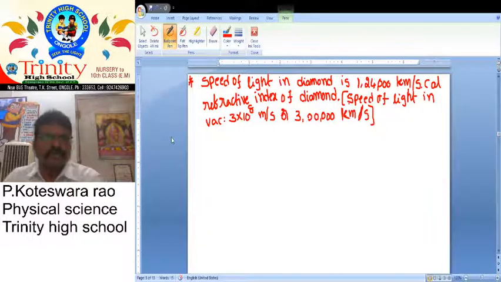So what about the problem here? Speed of light in diamond is 1,24,000 kilometer by second. Calculate refractive index of diamond. But what about the hint here? Speed of light in a vacuum is 3 into 10 power 8 meter by second. So it is also, the value is given in kilometer by second. That's why this value also changes into kilometer by second. It is nothing but 3 lakhs kilometer by second. So have you understood the problem?